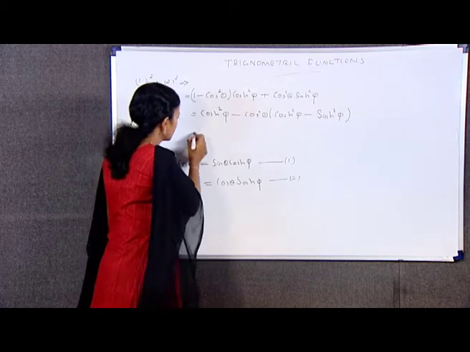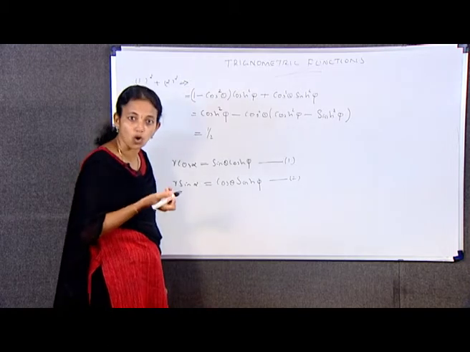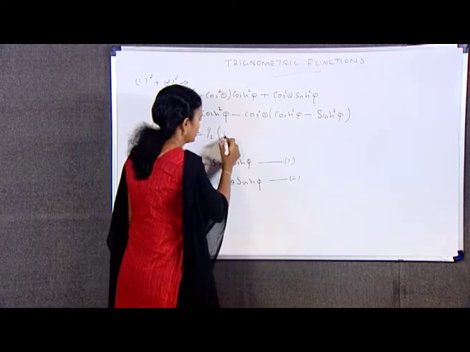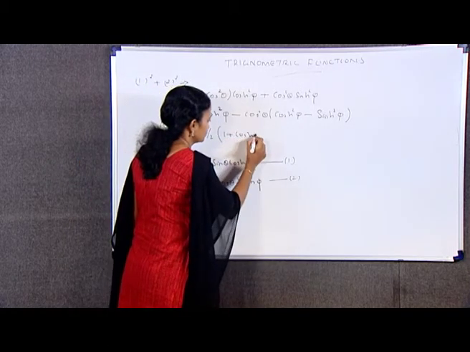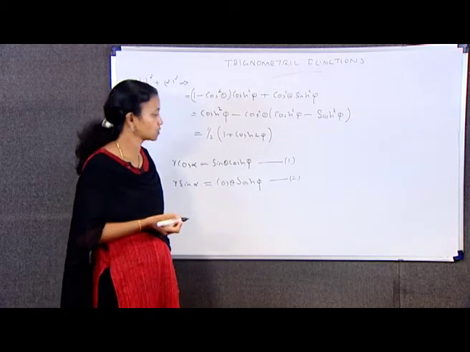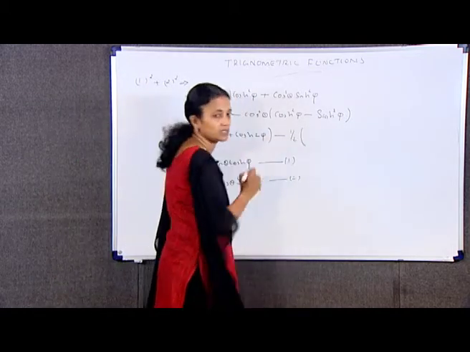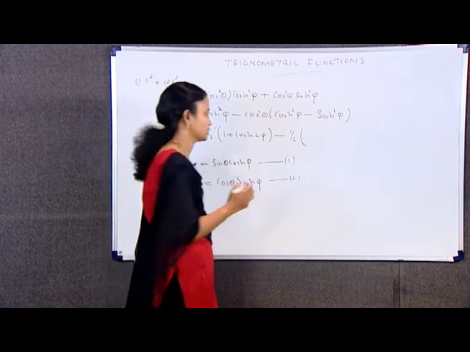So, this is equal to what? 1 by 2 times (1 plus cosh 2 phi) minus 1 by 2 times (1 plus cos 2 theta).